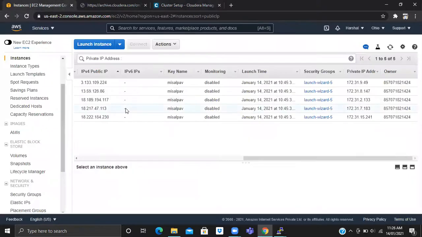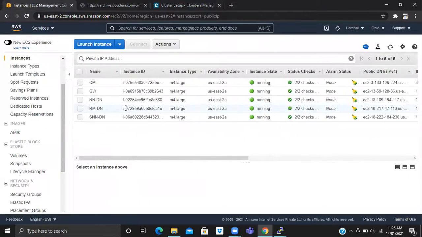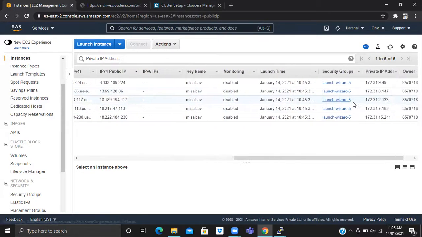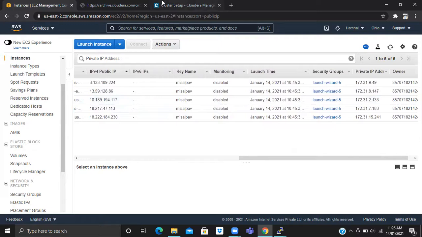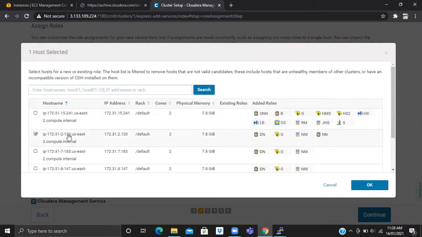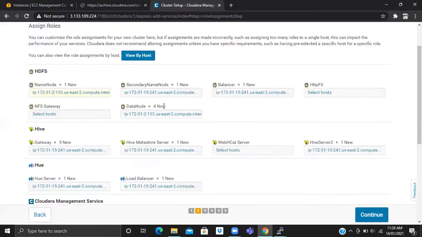All management services should be on CM, na? Yeah, right. Now we'll be configuring. See, the name node is here, right? The name node's IP is 133. So we'll put the name node there at 133, and the name node and data node both we'll put here. So our name node is now configured.